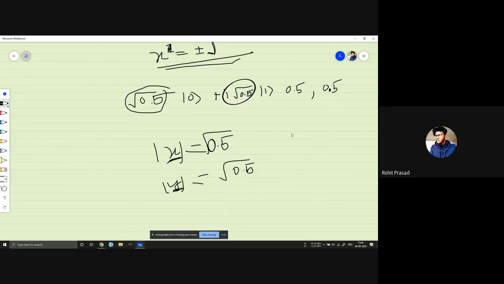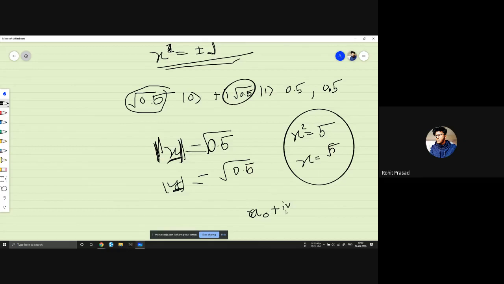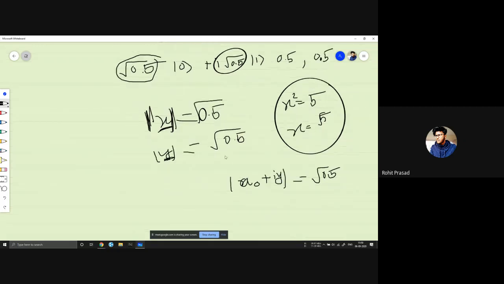Just like if we take x square is equal to 5, then we can't say that x is exactly under root 5, as in the real number case. But going into complex states, it's more complicated. So we give the mod of this thing as equal to 0.5, and we can't say anything about the sign, like 0.5 iota or something, some x naught plus iota y naught whose mod is equal to under root 0.5. We can't say about that. We get a rough approximation of what x and y might be, but we can't get the whole thing.